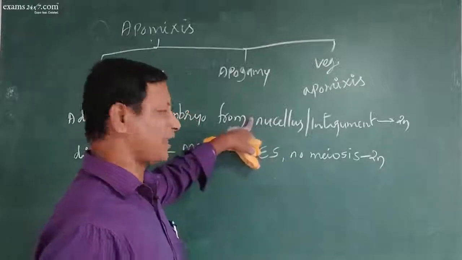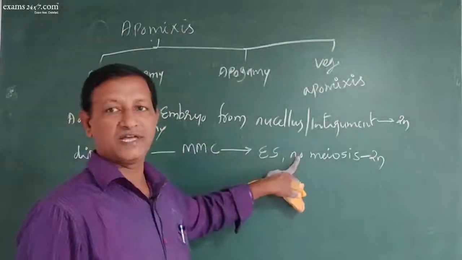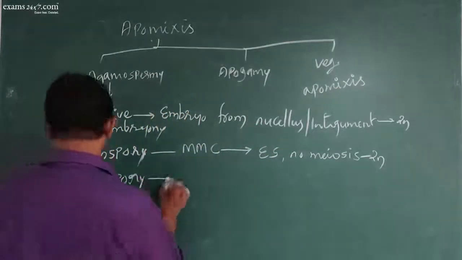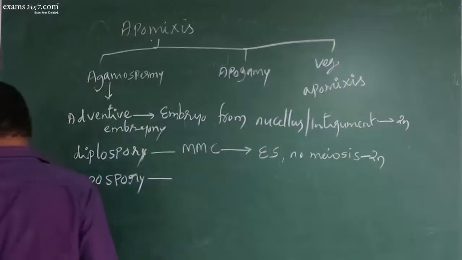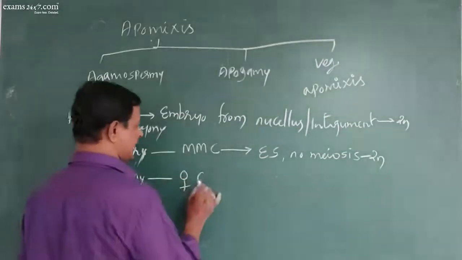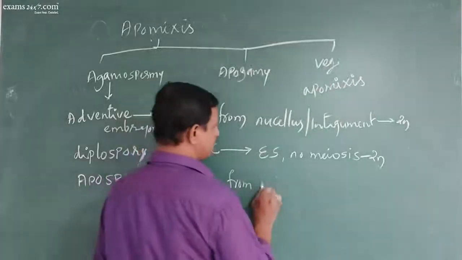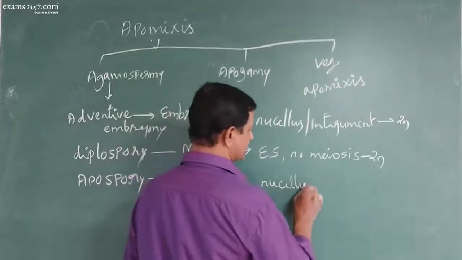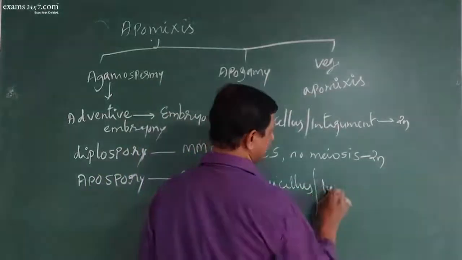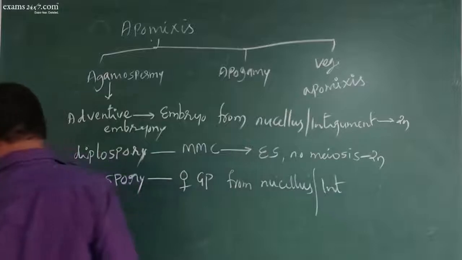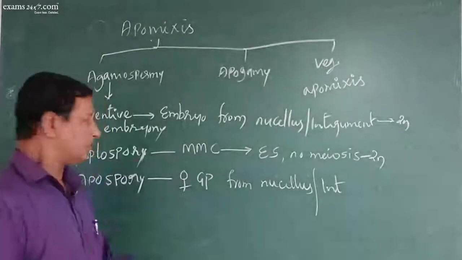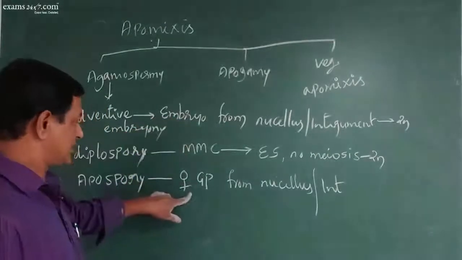In apospory, the female gametophyte is directly produced from the cells of the nucellus or integuments. Now, look at the difference between this and this.